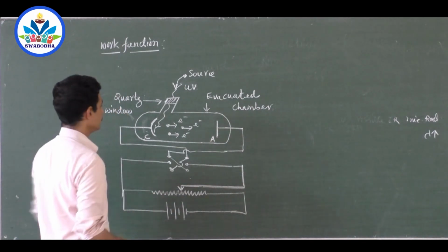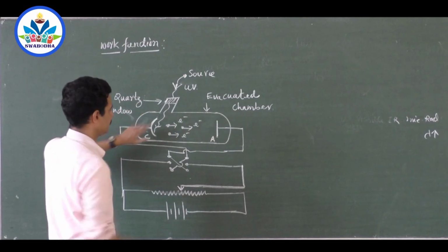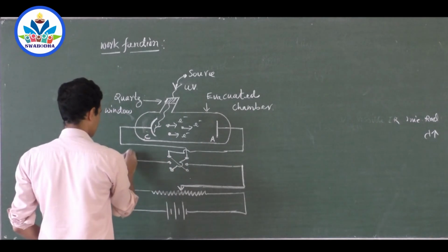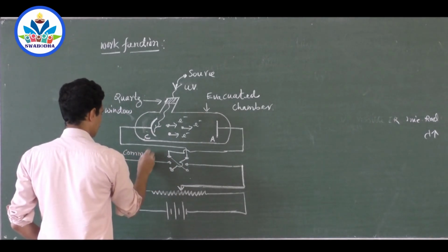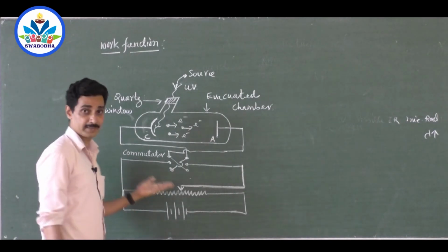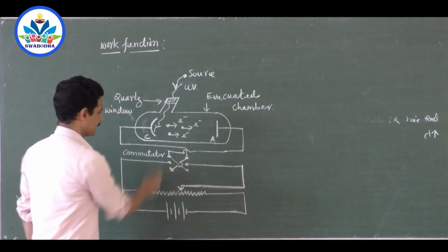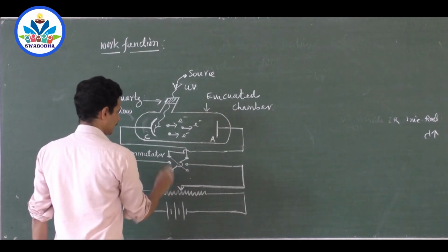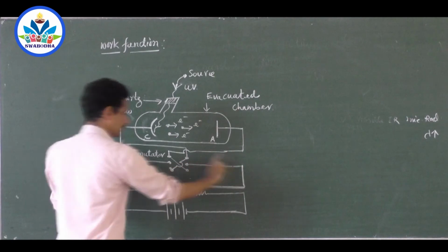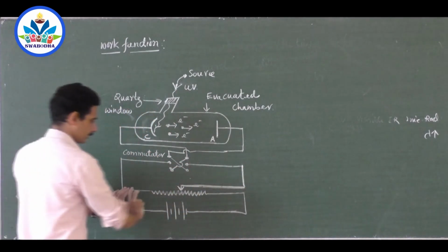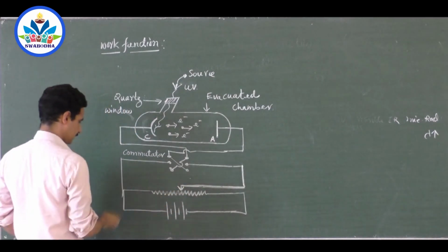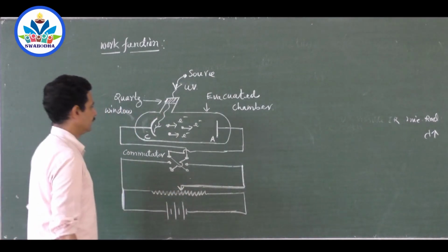Okay, so what you have to do is you have to take an evacuated chamber, and that is connected to the 2 terminals of the commutator. So this is the commutator. Today I can teach you only the diagrammatic part, not much more than that. This is the commutator, 3 switches like this, and the last switches are crossed here. First and the last switches. The middle switch is connected to the battery set. You be ready with the battery and a wire and connect one end to the variable end and here directly to the positive. Okay, now it is ready.